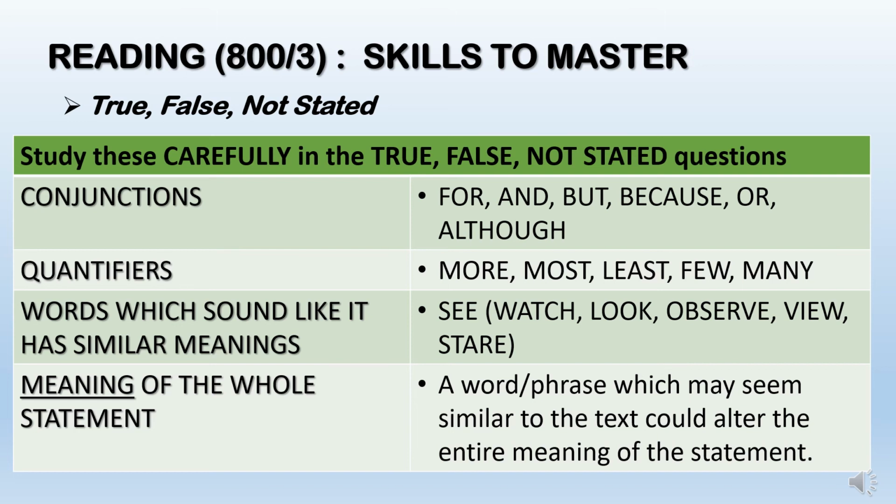The second one is quantifiers: more, most, least, few, many. Sometimes in a statement, they simply insert these quantifiers to throw you off a bit or to test whether you understand. And words which sound like they have similar meanings. For example, the word see. You can have synonyms like watch, look, observe, view, and stare.